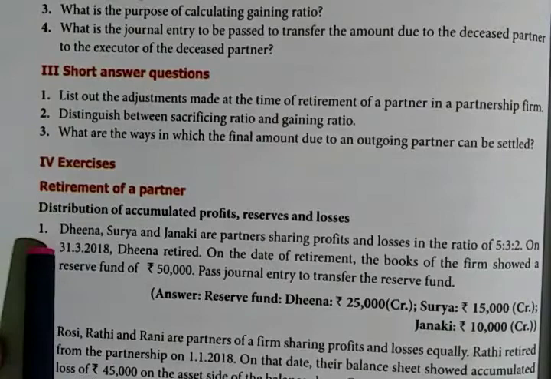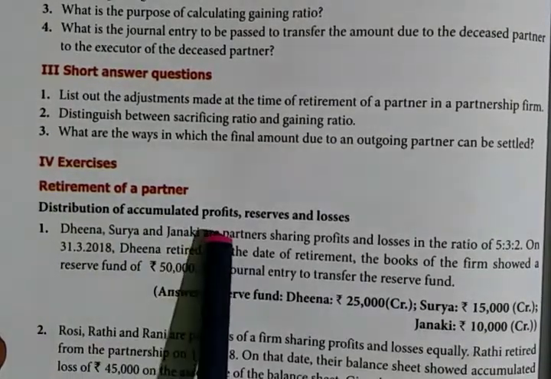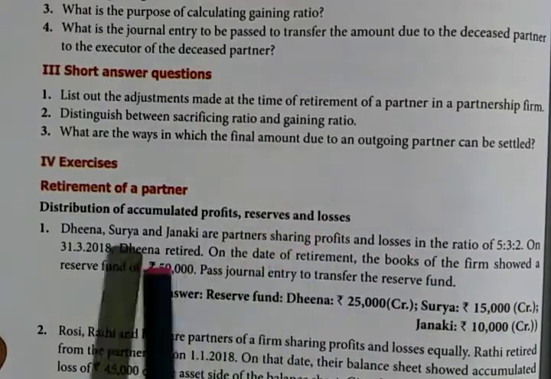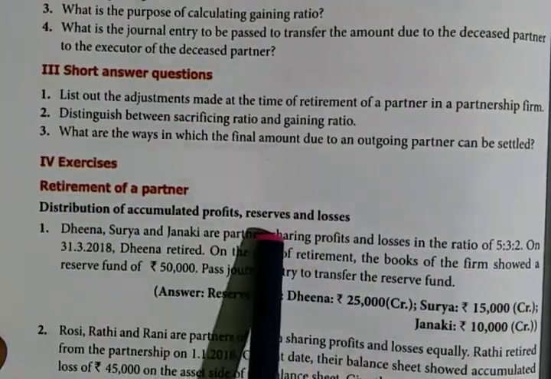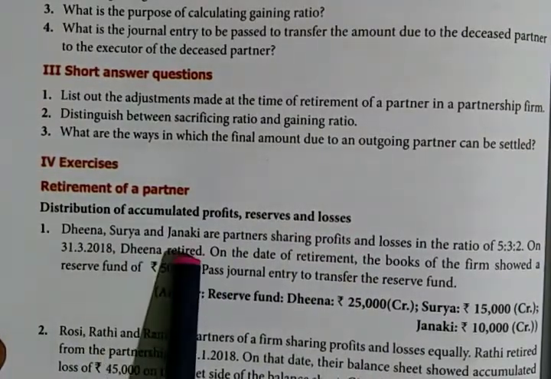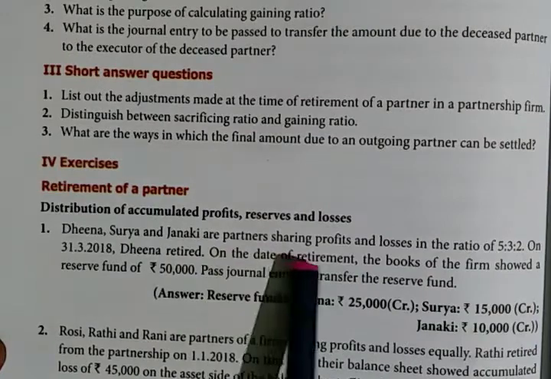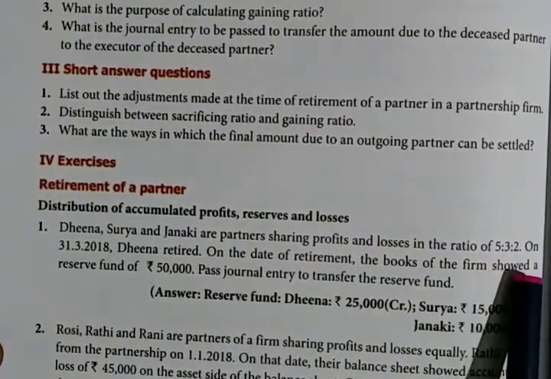Exercise problem number 1. Distribution of accumulated profits, reserves and losses. Deena, Surya and Janagi are partners sharing profits and losses in the ratio of 5:3:2.